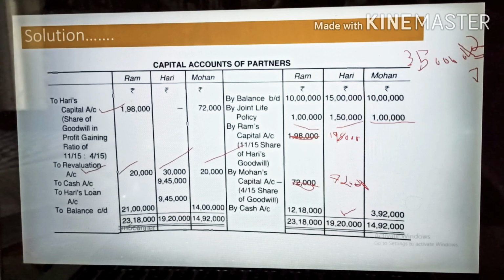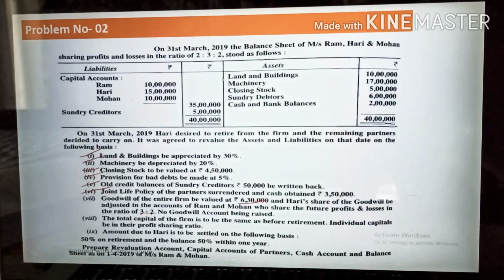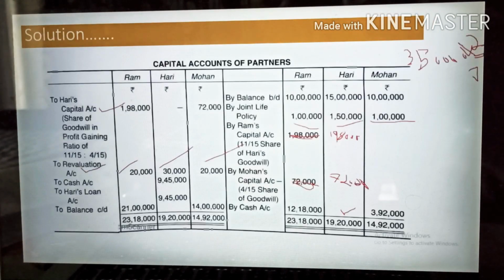Here you can check that we are settling Hari's account, but before settling, we don't know how much we need to settle. So first we go to the question, and in the question it is given that the amount due to Hari is to be settled on the following basis: 50% on retirement and the balance 50% within 1 year. So this 50% immediately you have to pay, and the remaining 50% you will pay after 1 year, and this amount will be mentioned in the balance sheet as a loan. Come to the point and we will discuss. See, first we will settle Hari's account.